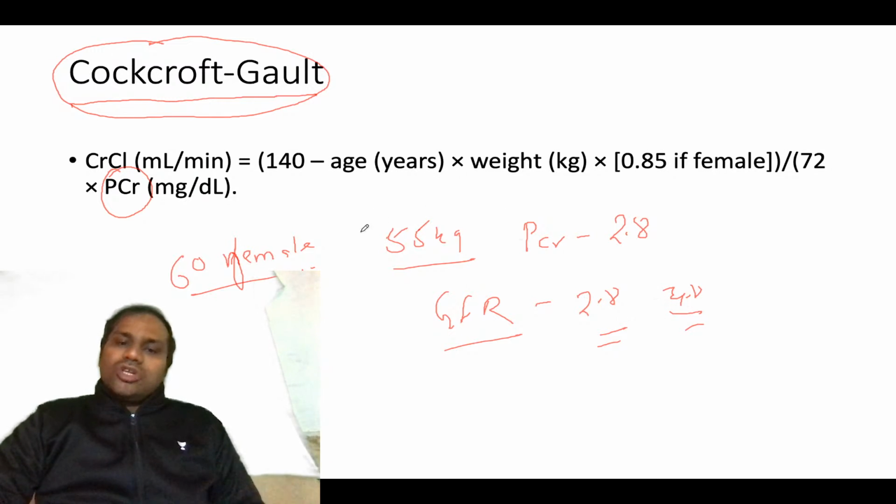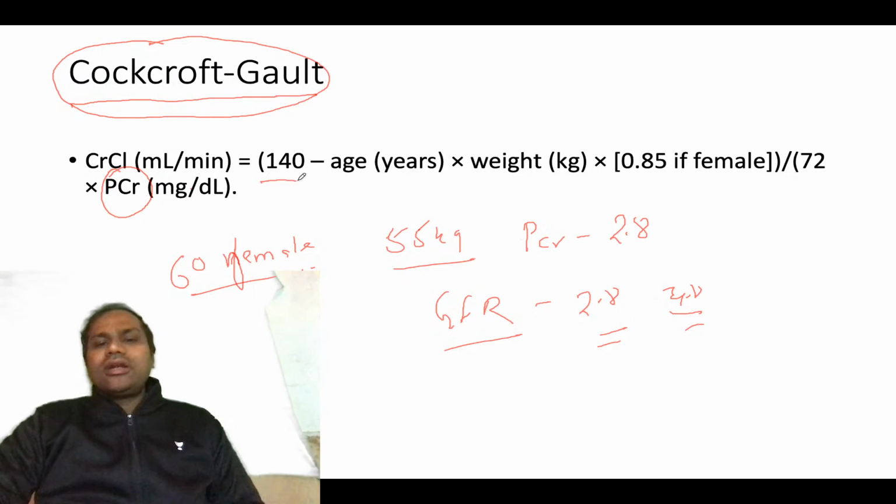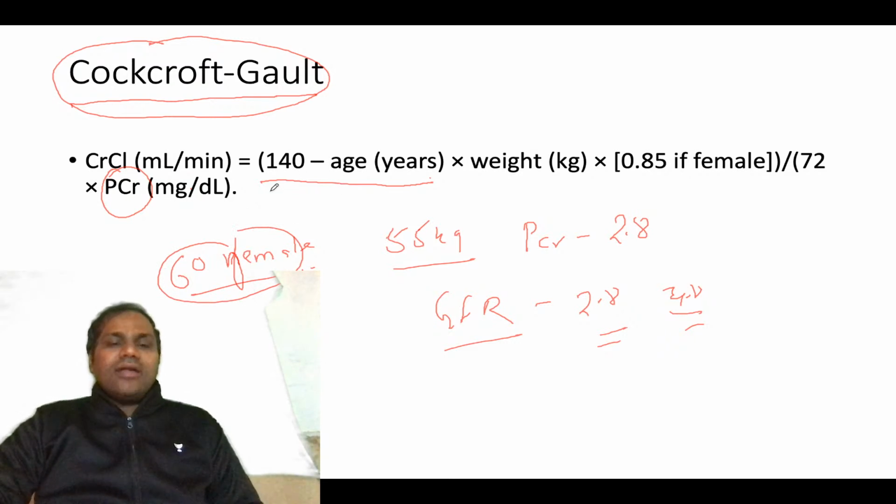So you should remember this formula: 140 minus age in years. Like 140 and age is 60 years, so 140 minus 60 is 80. You multiply 80 into weight in kg, then multiply by 0.85 if it is female. Then you divide by 72 times your creatinine level, 2.8.